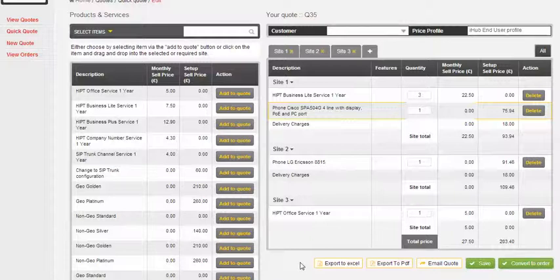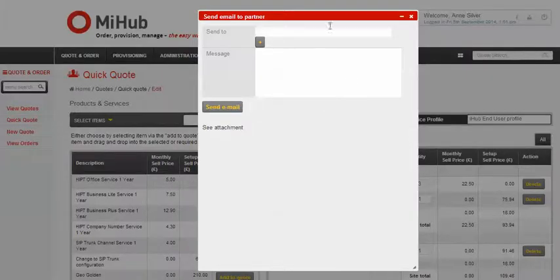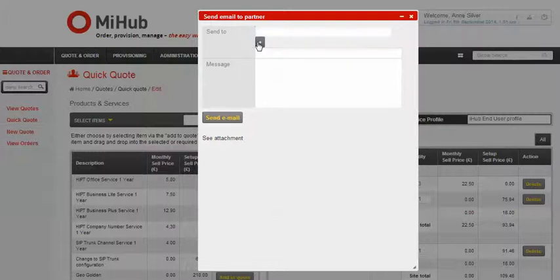When in the quick quote, it is possible to export the quote to Excel, to export the quote to PDF, or to email the quotation. By clicking the Email Quote button, you will be required to add the email address or addresses as necessary and to add a message to be sent along with the quote.